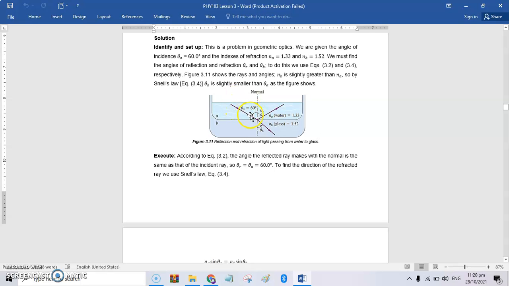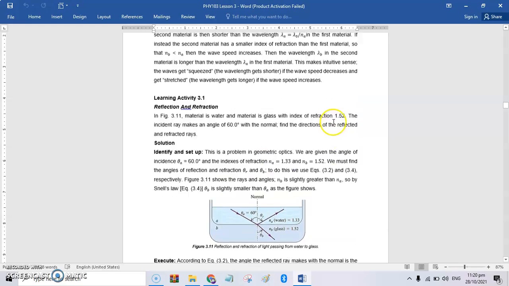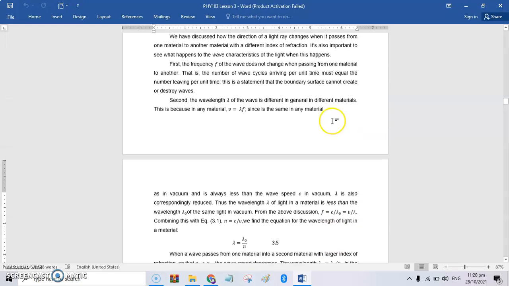This is the incident and the reflected ray. So, the incident and reflected ray has the same angle. Okay ba? From the second law. I'm sorry with my mistake.